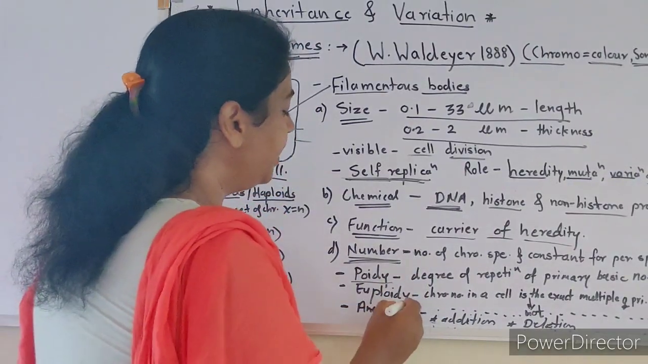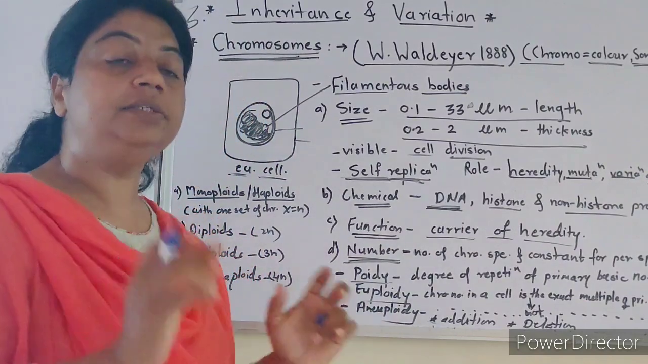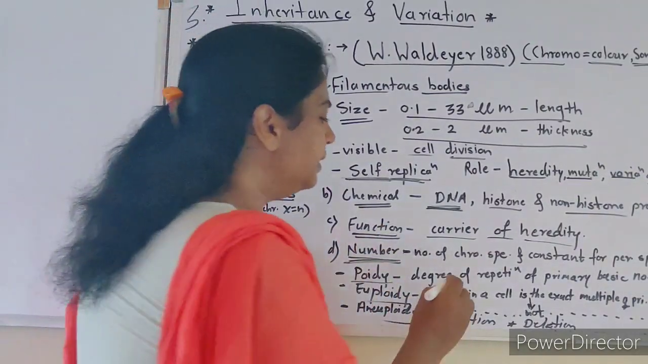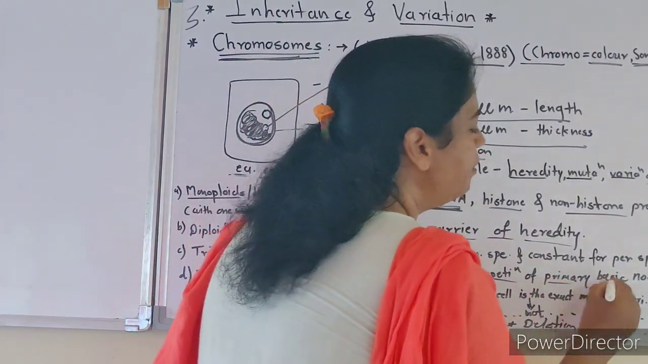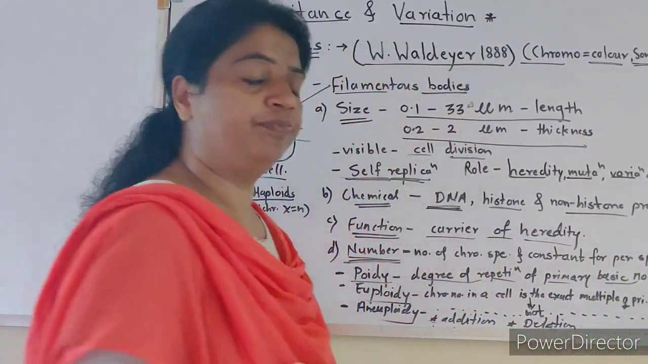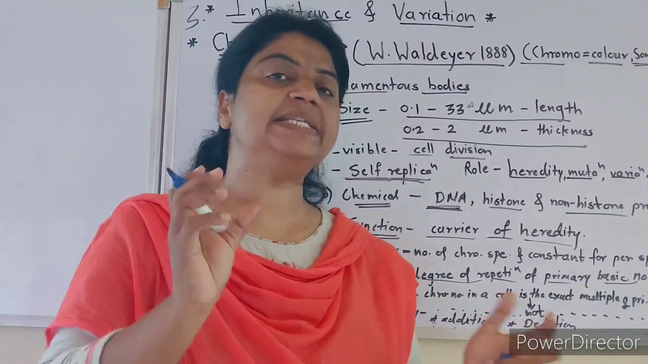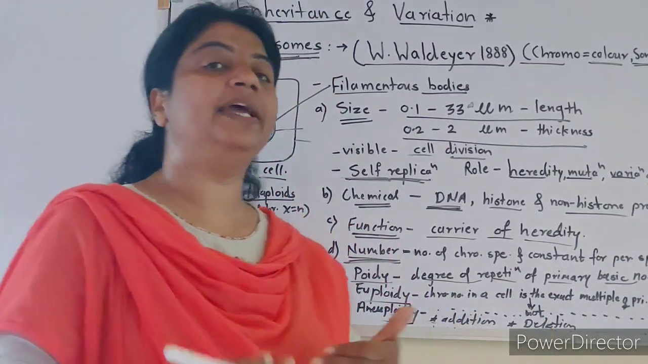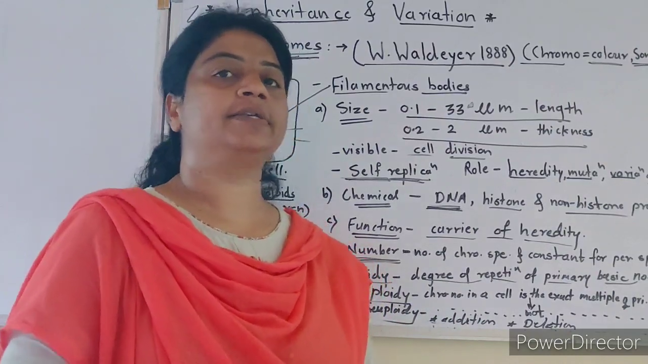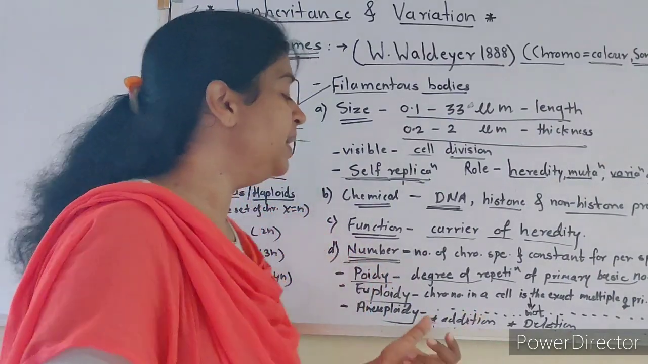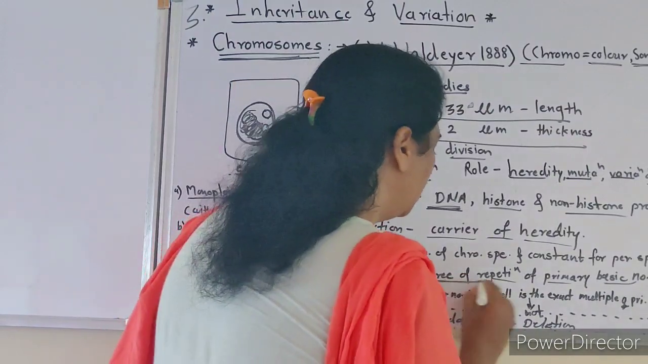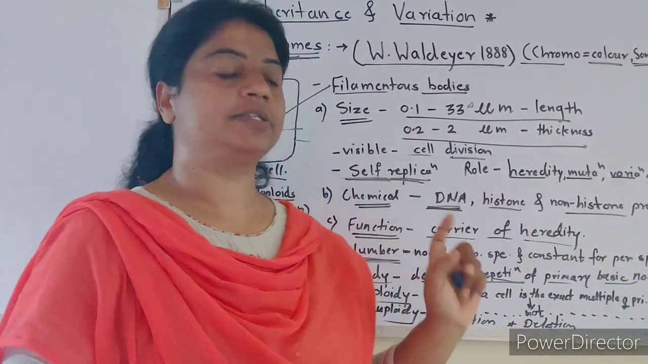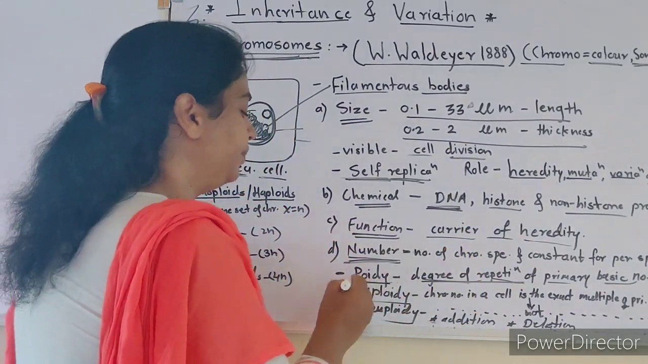Then what is euploid? Ploidy, euploidy and aneuploidy are the terms according to number. What is ploidy? Ploidy means the degree of repetition of the primary basic number of chromosomes. The primary basic number of chromosomes is X. How many times do you repeat X: X, 2X, 3X? The degree of repetition of the primary basic number of chromosomes, that is X, is called ploidy.